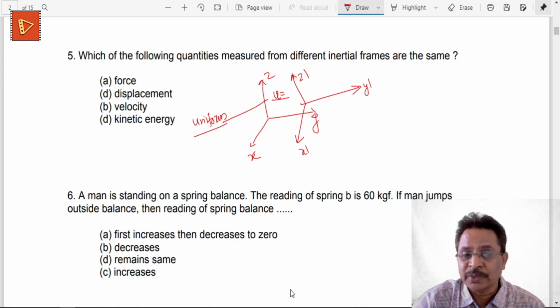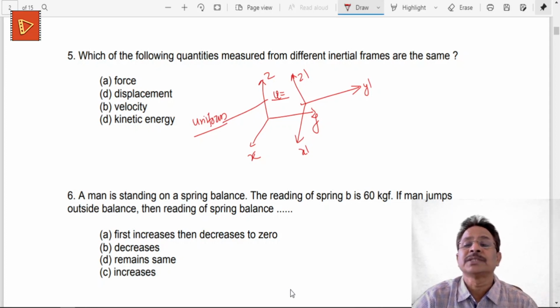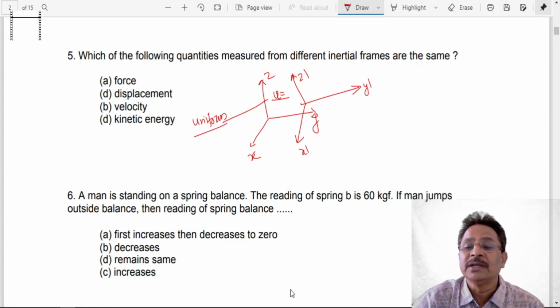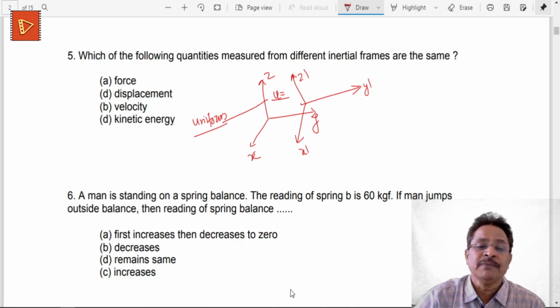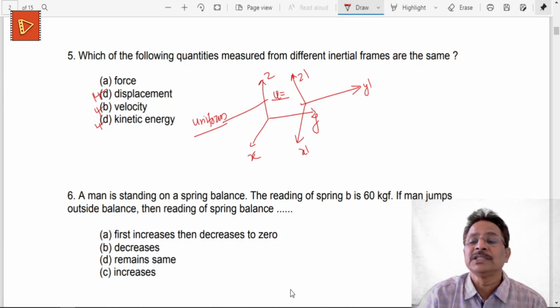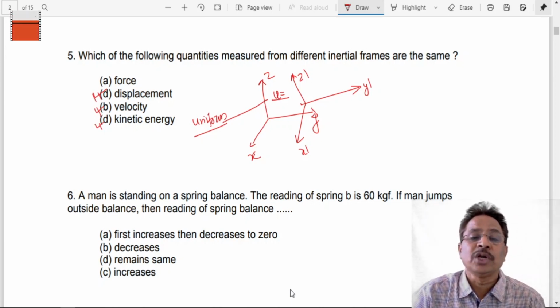Whereas when these two frames are not moving with constant or uniform velocity, the velocity is changing, such frames of reference are called non-inertial frames of reference. And in this case, as we know from this theory, the force must be the same, otherwise displacement may be different, velocity may be different, kinetic energy also may be different. So these are not the correct options. So the correct option as per this question, which of the following quantities measured from different inertial frames are the same, is going to be the force.